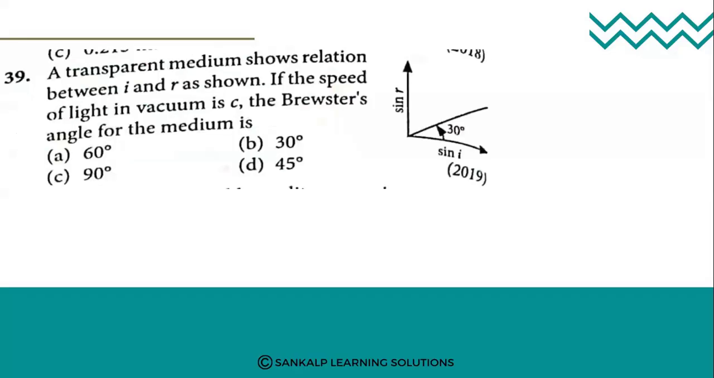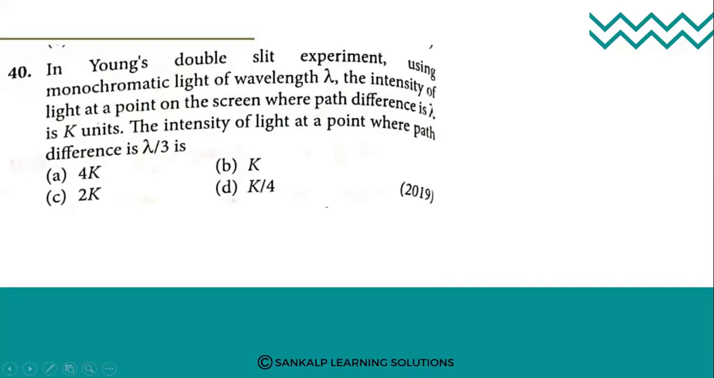See the solution. Yes, last question. In Young's double slit experiment using monochromatic light of wavelength lambda, the intensity of light at a point on the screen where path difference is lambda is K units. The intensity of light at a point